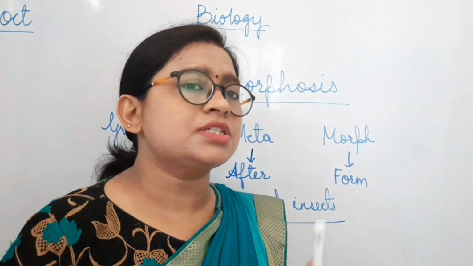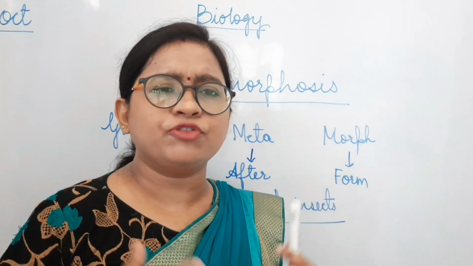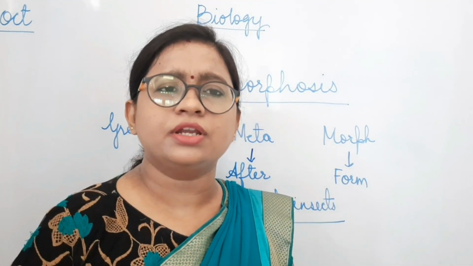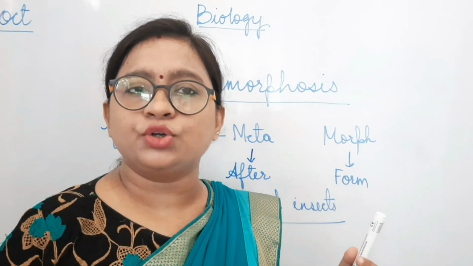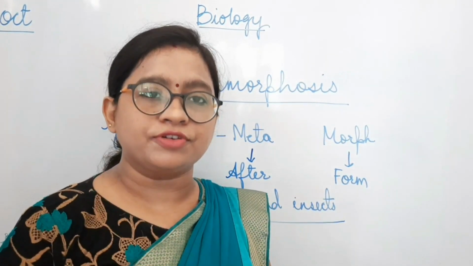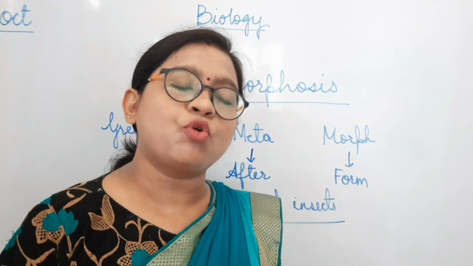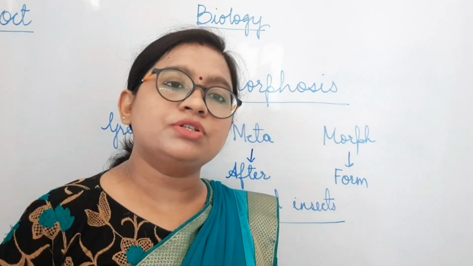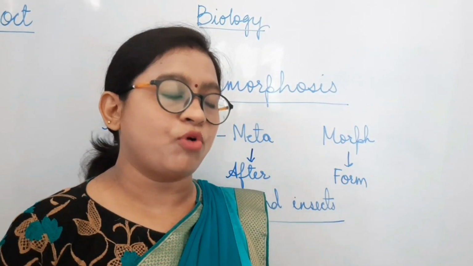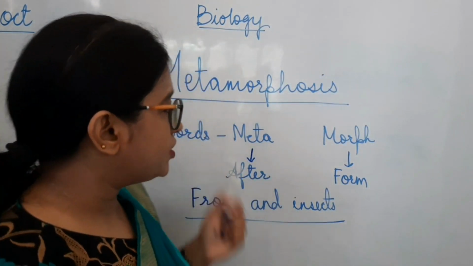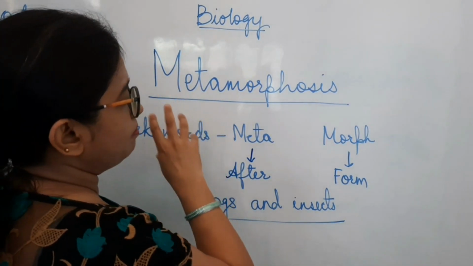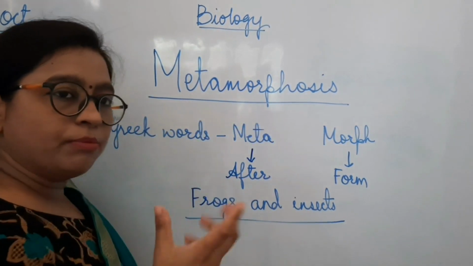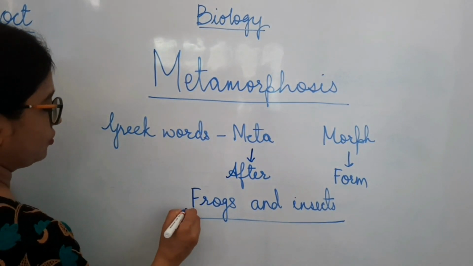Not only these, the starfish. If you have observed somewhere in books about starfish, or in movies or cartoons, you may have seen starfish. Starfish belongs to a group called echinodermata. Echinoderms also exhibit the metamorphosis process. So first write this, the origin of this term metamorphosis and the common animals which show this process.